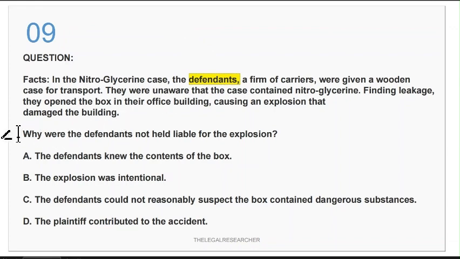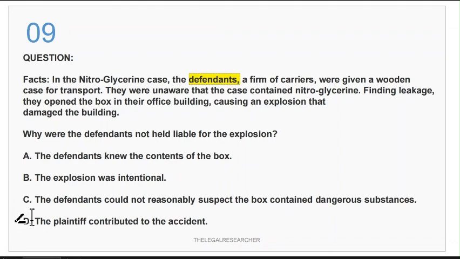So why were the defendants not held liable for the explosion? What could be the reason? Let's read all the options. Option A, the defendants knew the contents of the box. Option B, the explosion was intentional. Option C, the defendants could not reasonably suspect the box contained a dangerous substance. And fourth, the plaintiff contributed to the accident.